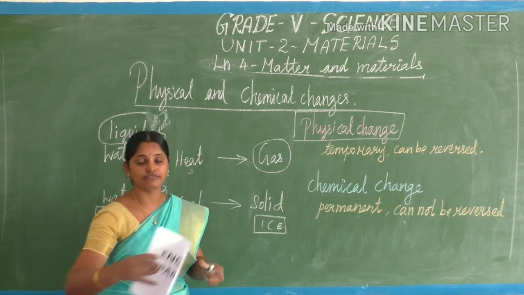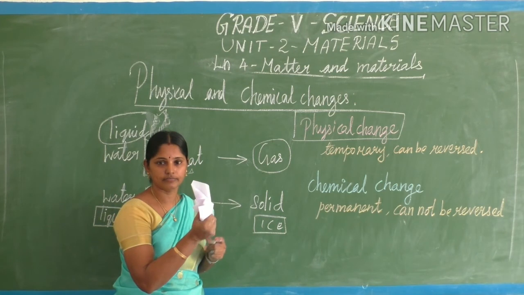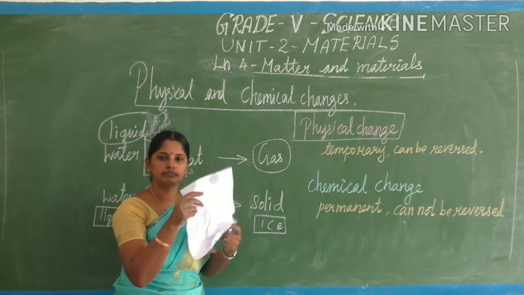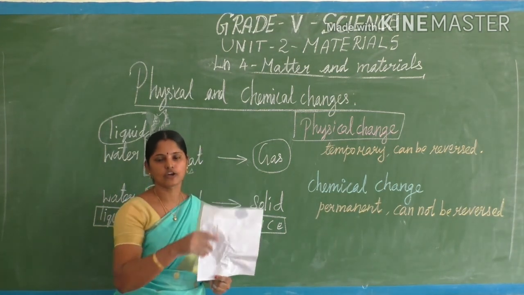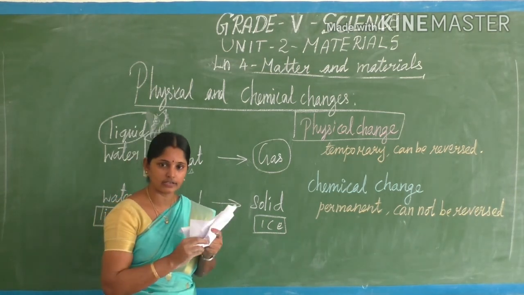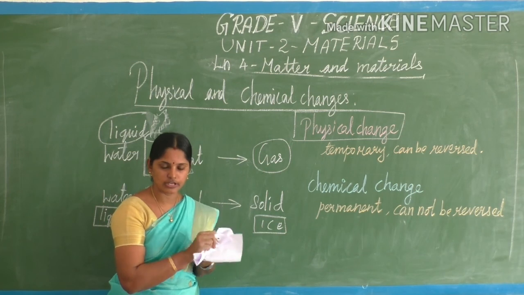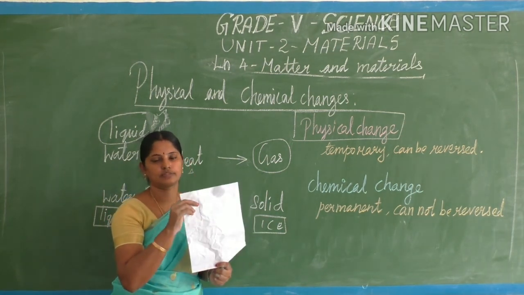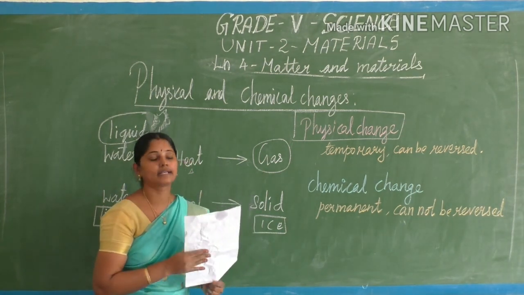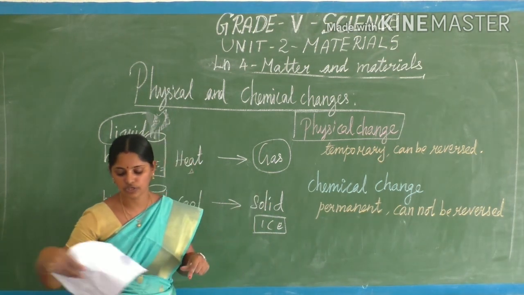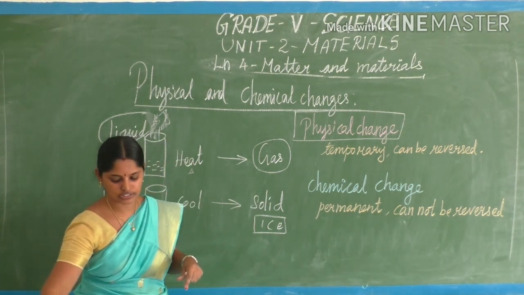Then I am crushing the paper. If I crush the paper, again I can open the paper as a whole, isn't it? So physically the paper is a rectangle shape. I am crushing it into a ball shape. Again I can make it into a rectangle shape. The physical change happens, but it is reversible. Those changes we call reversible changes.